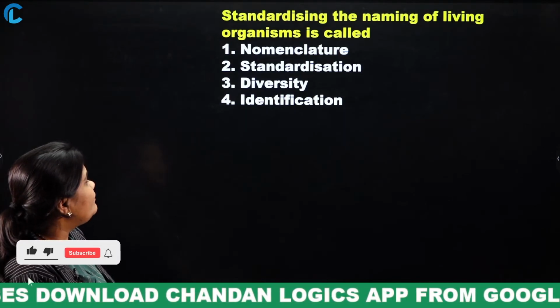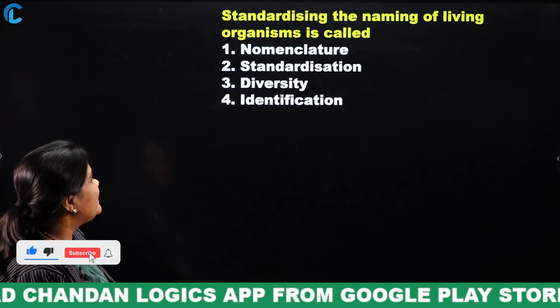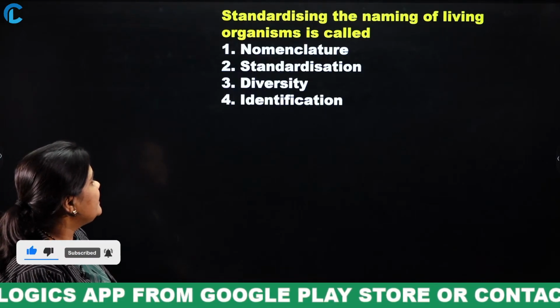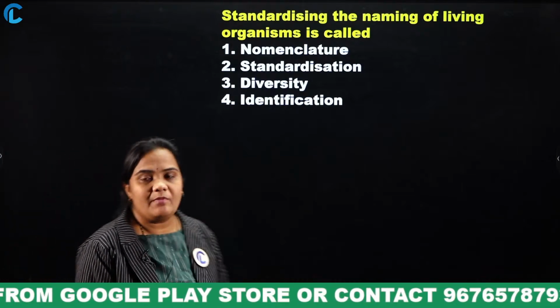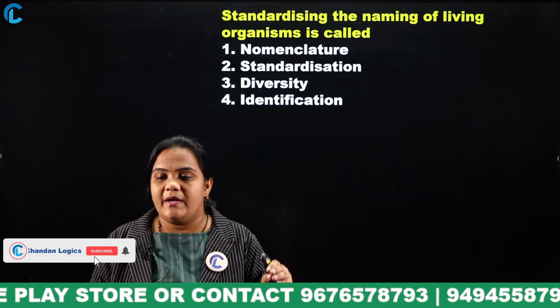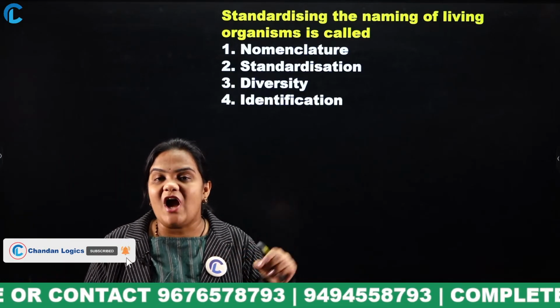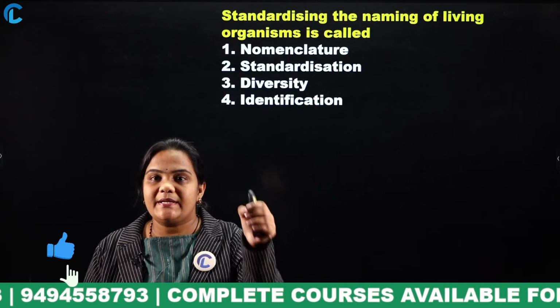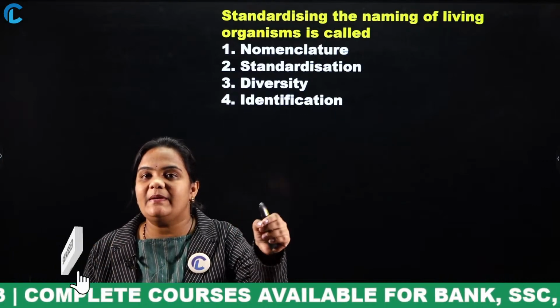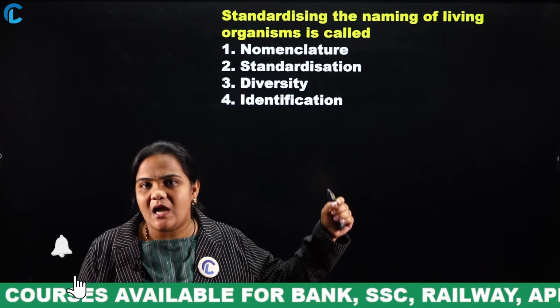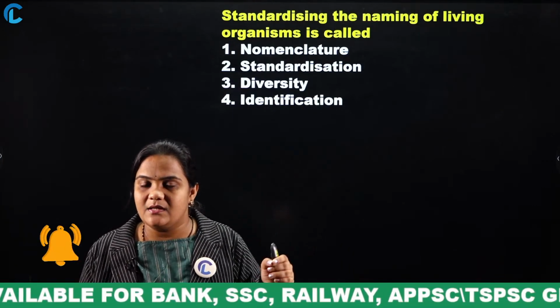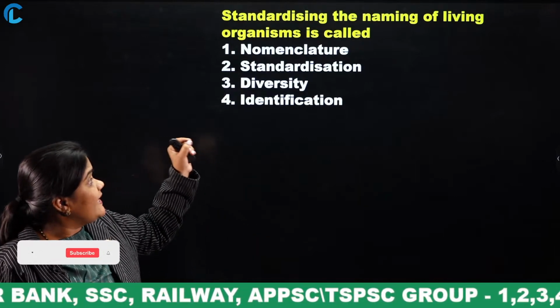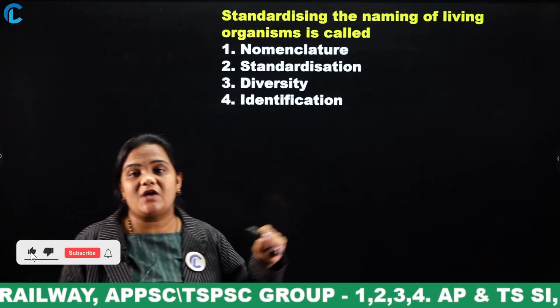Standardizing the naming of living organisms is called: nomenclature, standardization, diversity, identification. For every organism, the same name is given. For example, cat. Cat in India will be called cat, and in America also it will be called cat.